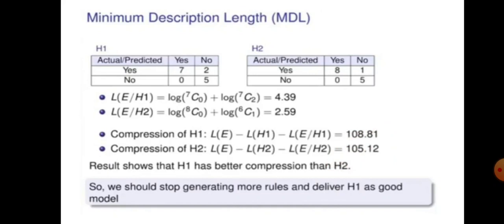And here what we are doing is we want to make a model for our data. That's our goal here. In the process of making the best model, we are using the MDL principle, that is the minimum description length principle. This is the formula here: L of E, L of H1, L of E by H1. So that's it. We are making the model here by using the MDL principle. This is one good example for the MDL principle, as well as for selecting the best model. Simplest is the bestest always.